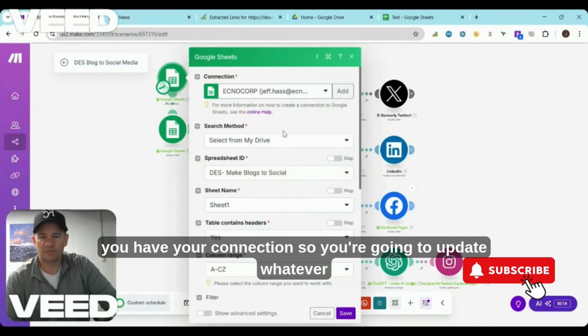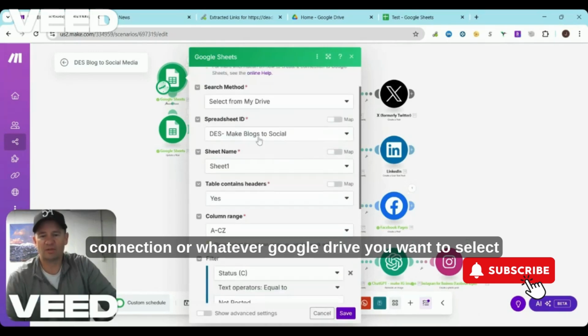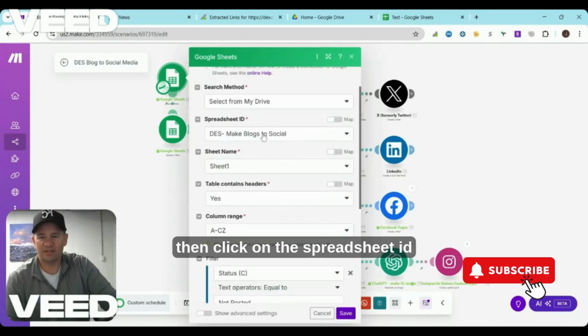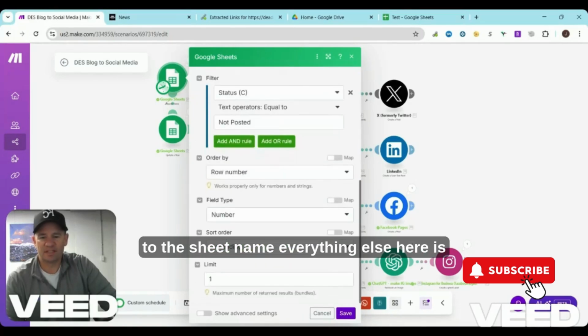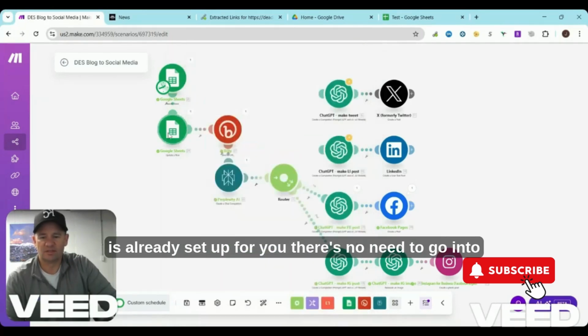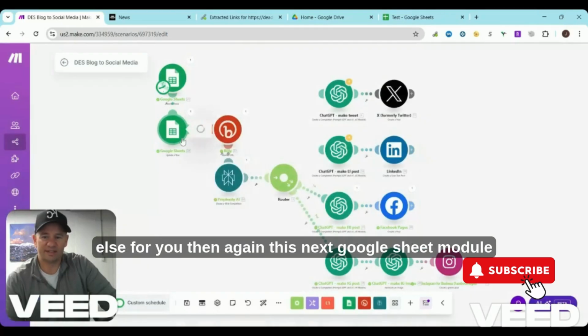So you're going to update whatever connection or whatever Google Drive you want to select. Then click on the spreadsheet ID. So you're going to click that correct spreadsheet to go to the sheet name. Everything else here is already set up for you. There's no need to go through anything else.